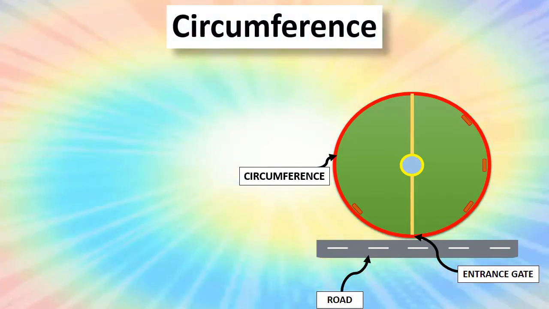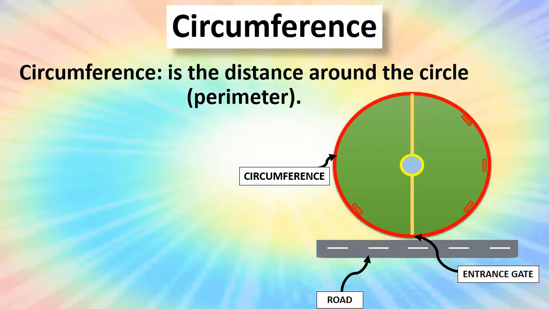So children, previously we have seen that the boundary of a square or a rectangle is known as the perimeter. So, do we call the boundary of a circle its perimeter? No, it has a different name, that is circumference. So the circumference is the distance around the circle, which means simply the perimeter of the circle.